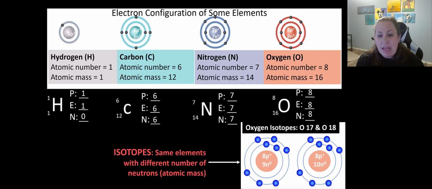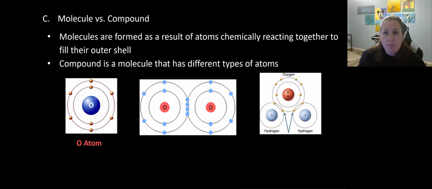If it's oxygen 18, there are 2 extra neutrons, so this would be where there are 10. And these are considered isotopes of oxygen. Now, they're not the most common. Oxygen 16 is the most common, but we do see that there are different variations, and the variations are based on the number of neutrons, called isotopes.